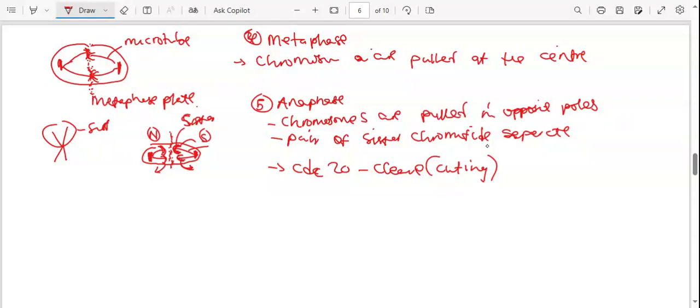Okay, so cutting it will now cut the what? The proteins that hold the sister chromatids. So let's say the sister chromatids are held like this. This is the sister, right? These two are sisters. So now what holds these sisters? Let's say these are sister chromatids. There's something to hold them there.